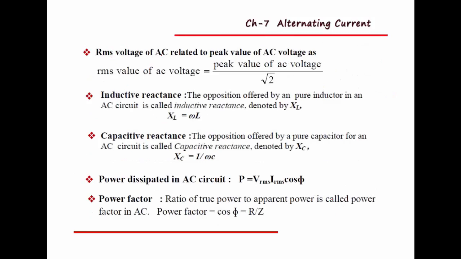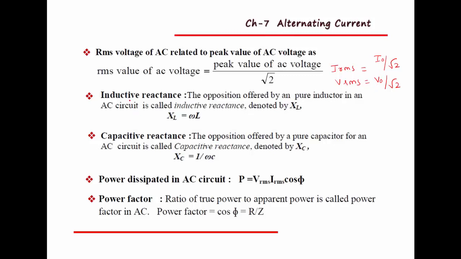And the RMS voltage of AC is related to the peak value of AC voltage as follows. See here, the RMS value of voltage is equal to the peak value of AC voltage divided by root 2. That means IRMS is given by the equation I0 by root 2. Similarly, the root mean square value of voltage is given by V0 divided by root 2. So I0 is the peak value of current and V0 is the peak value of voltage.